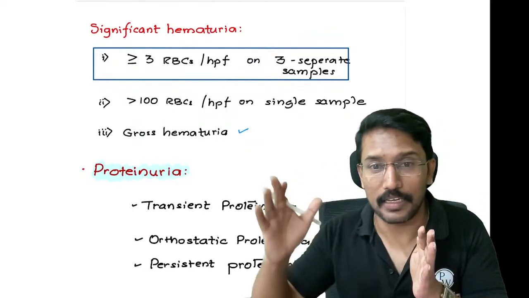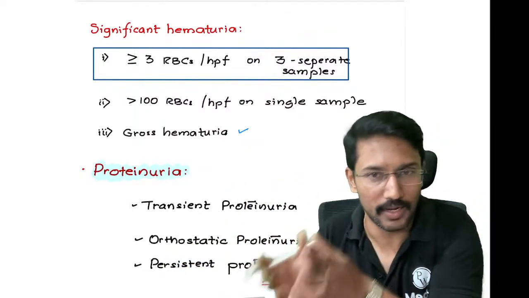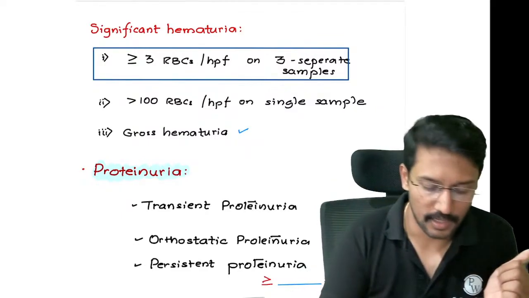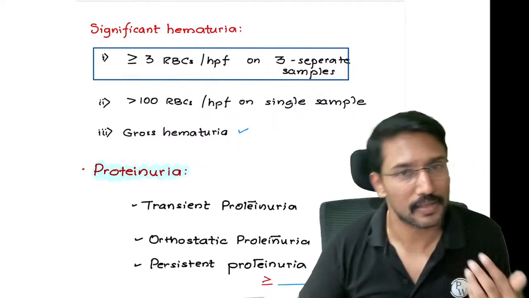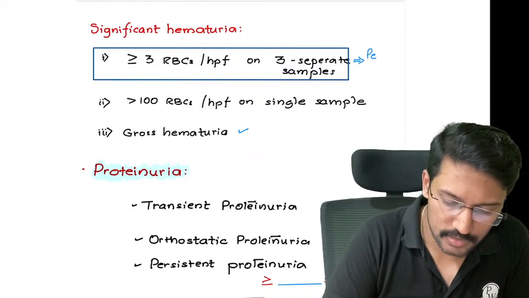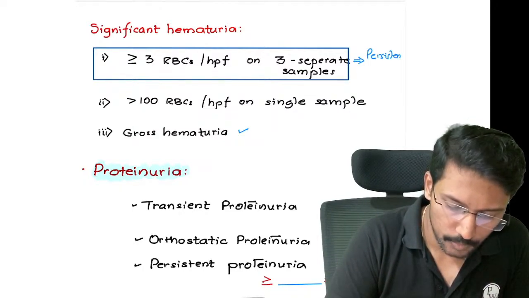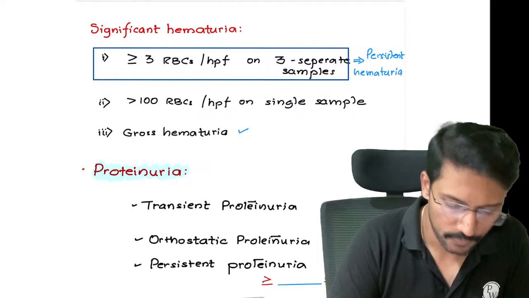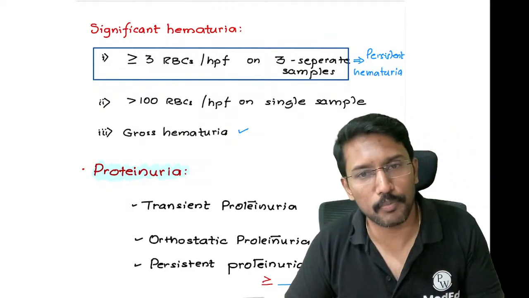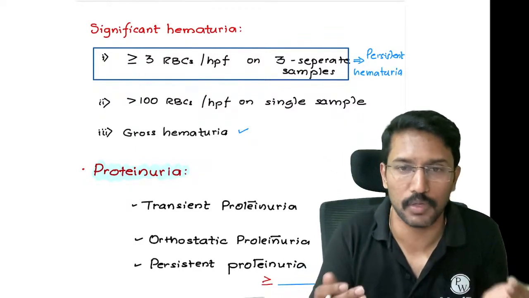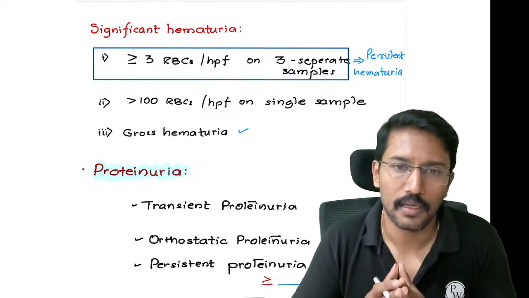No, 3 different times you collect the urine specimen and तीनों में आपको 3 या 3 से ज़्यादा RBCs मिल रहे हैं per high power field, then it is significant. And this parameter is also known as persistent hematuria. Persistent hematuria significant है, more than 100 RBCs per high power field on a single sample भी significant है, और macroscopically visible hematuria भी significant है.